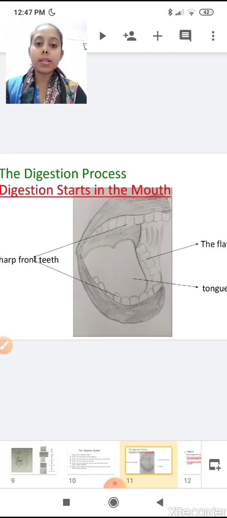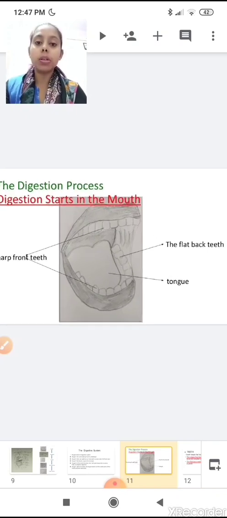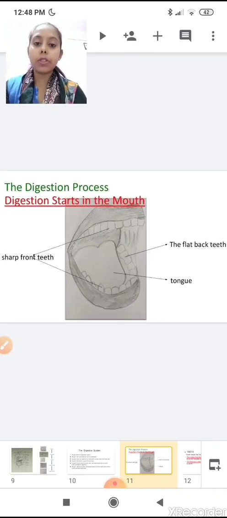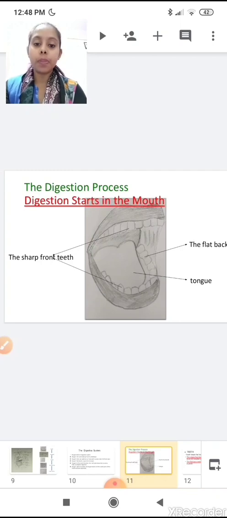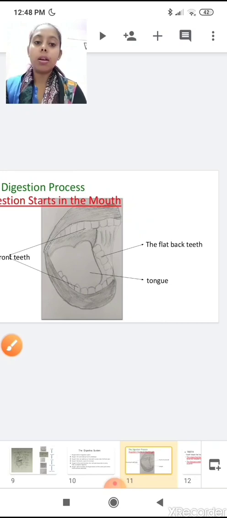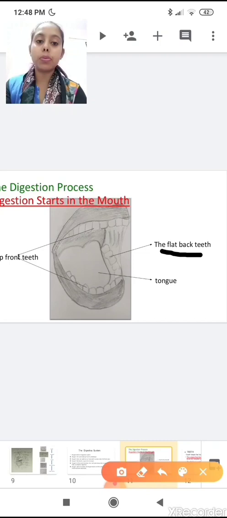In the previous session we discussed the mouth. We have seen that the mouth has various parts which are involved in digestion. Sharp front teeth help to cut and bite food into small pieces, and flat back teeth help to make a paste of food, and the tongue helps in mixing saliva.